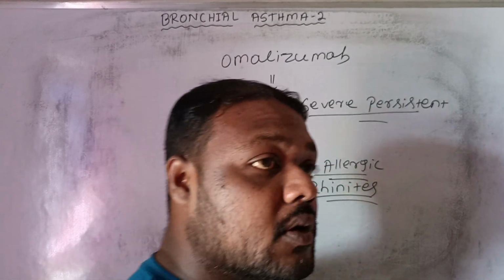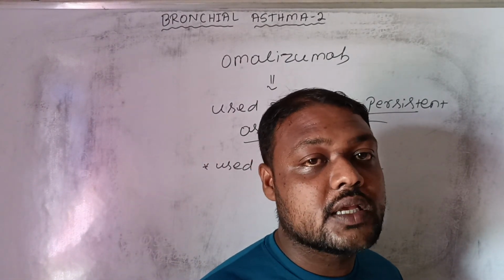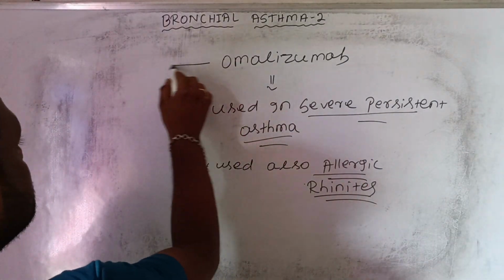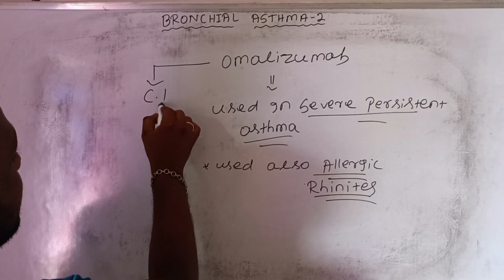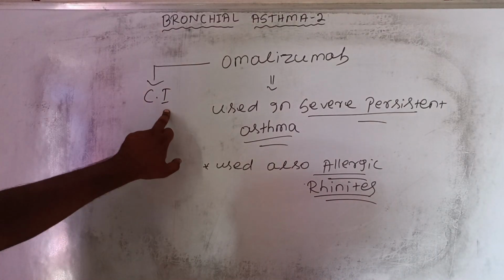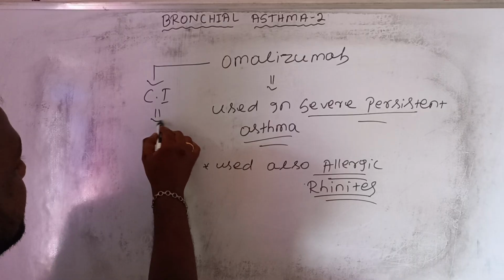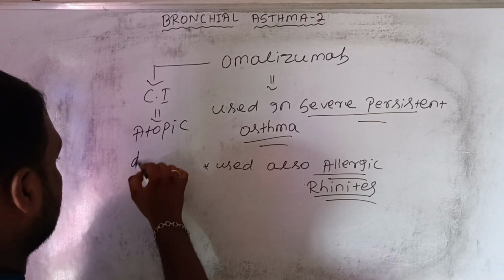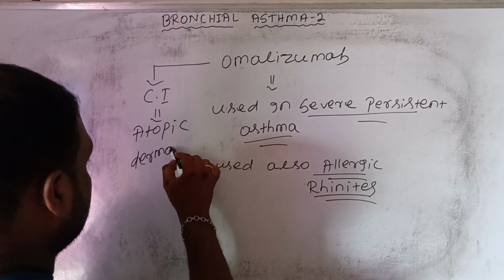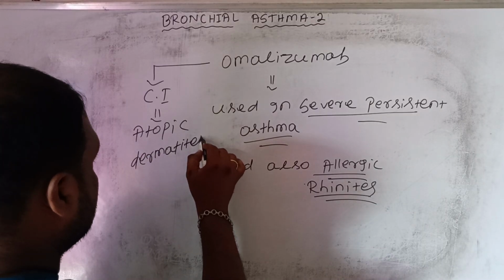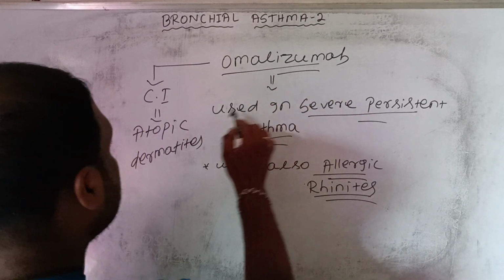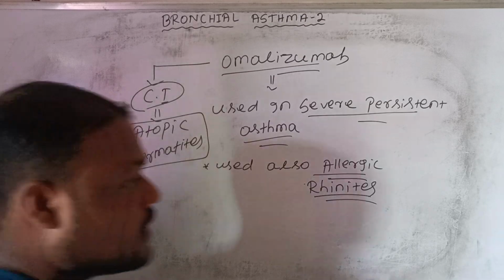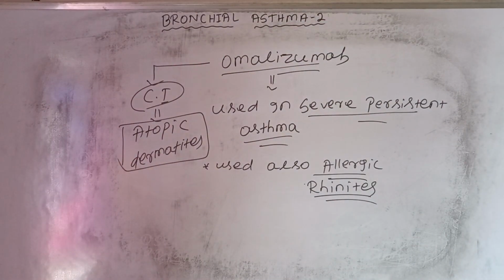CI means contraindicated. So omalizumab is always contraindicated in atopic dermatitis.